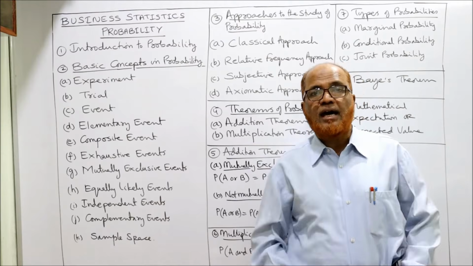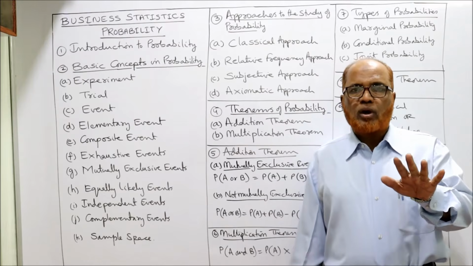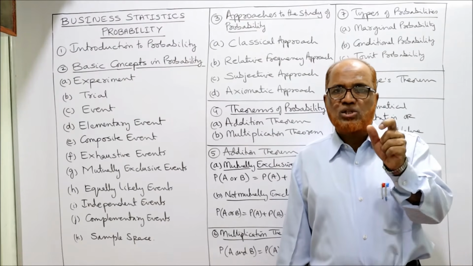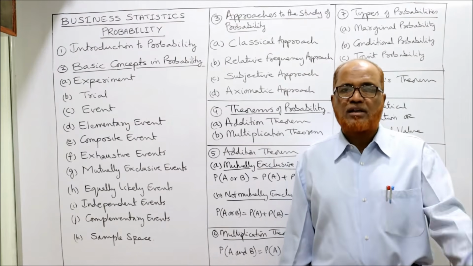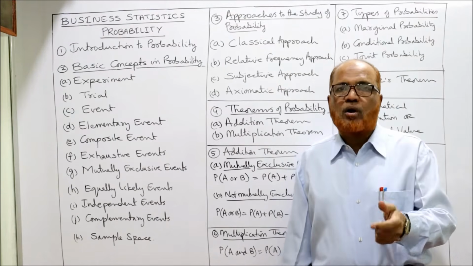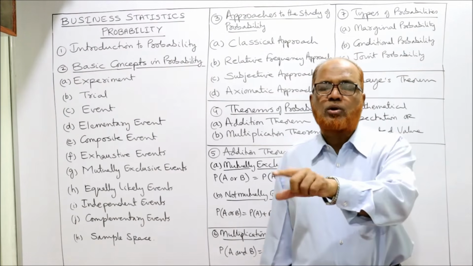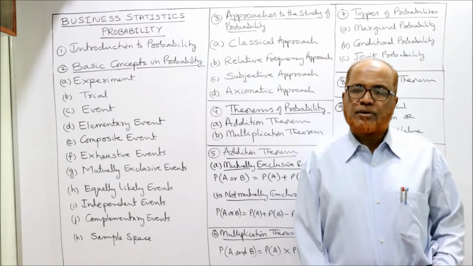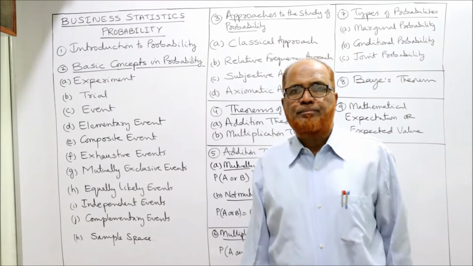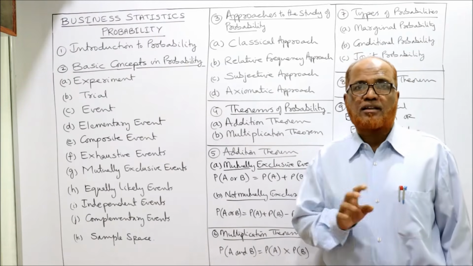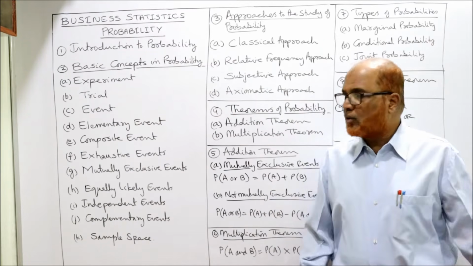तो इसको mutually exclusive event कहते हैं. Then equally likely events. 2 or more events are equally likely when the chance of happening of each event is same. Same example I'll give you in the throw of coin. The probability of getting head is equal to the probability of getting tail. जब coin throw करेंगे तो chance of getting head and chance of getting tail both are same. ये नहीं कह सकते हमेशा ज्यादा हेड ही आता या ज्यादा टेल आता, कुछ भी आ सकता, दोनों के चांसेस इक्वल हैं. तो इक्वली लाइकली केस.